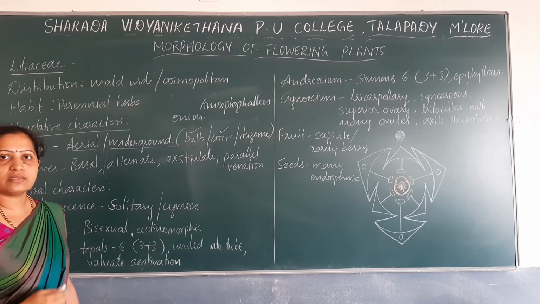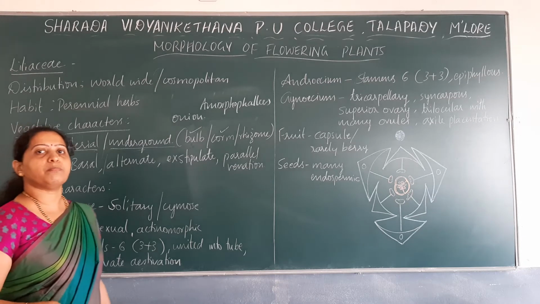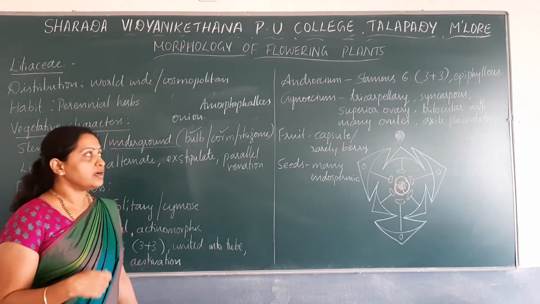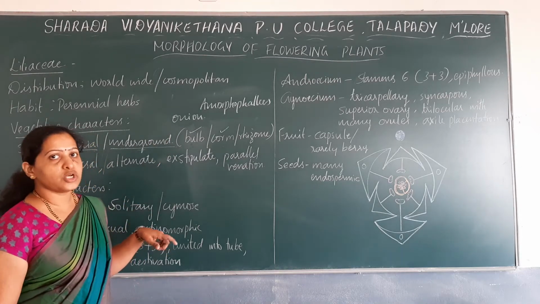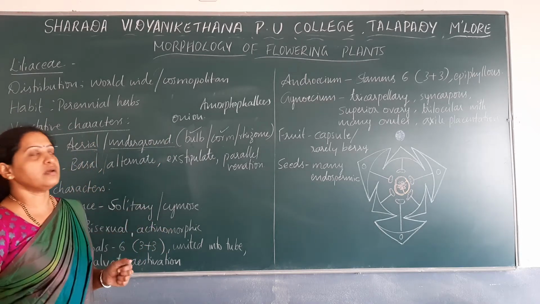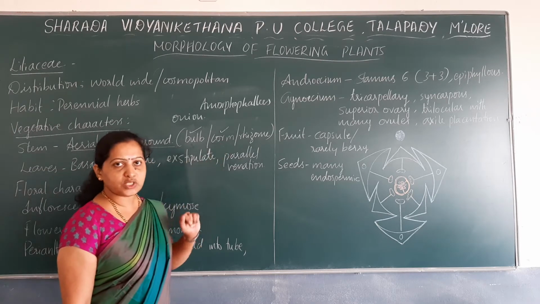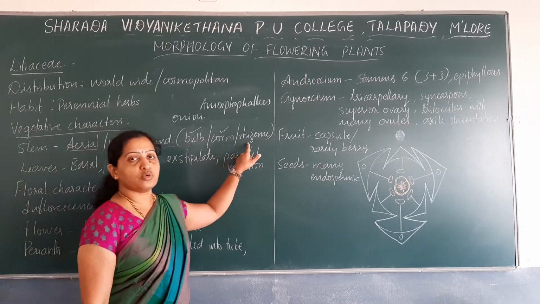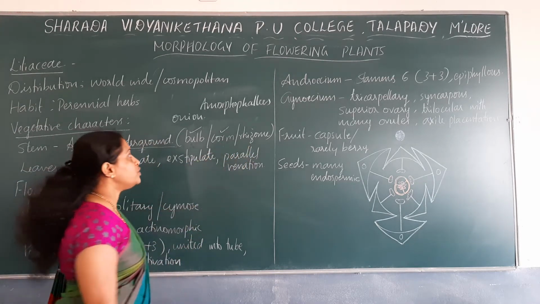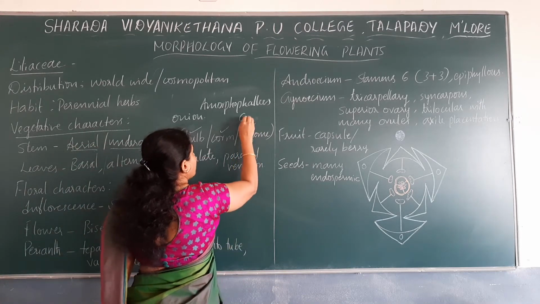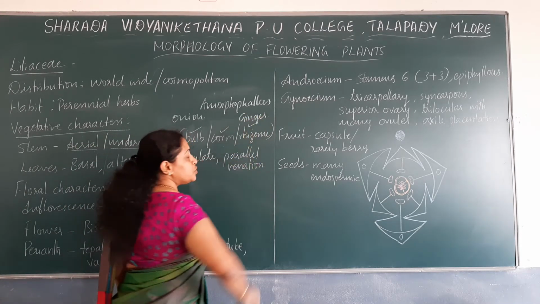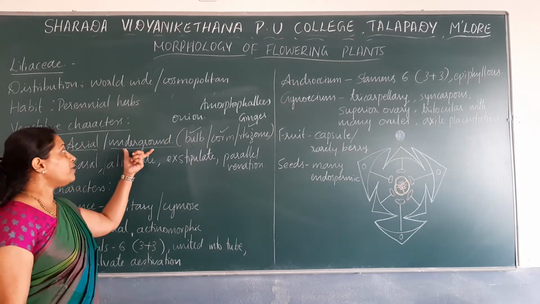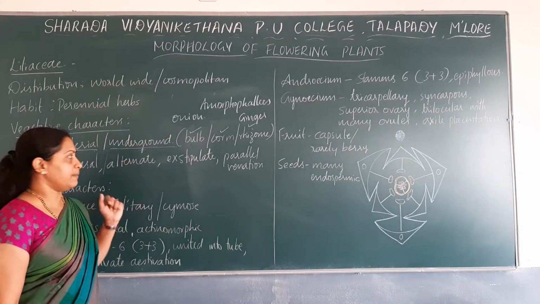You might have tasted this vegetable. We use this for preparing various types of dishes or curry. So the modified underground stem of Amorphophallus is known as corm. Then rhizome. Rhizome is a modified stem of ginger. So all these are underground modified stems.